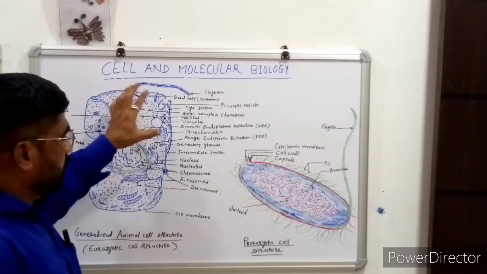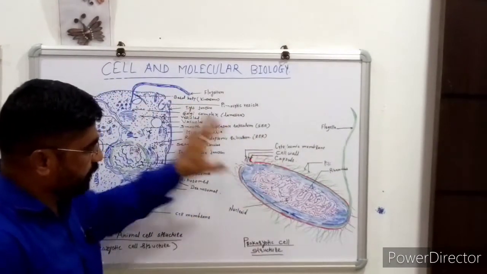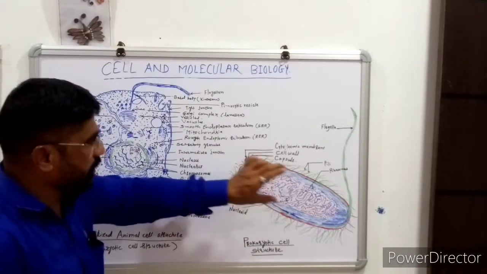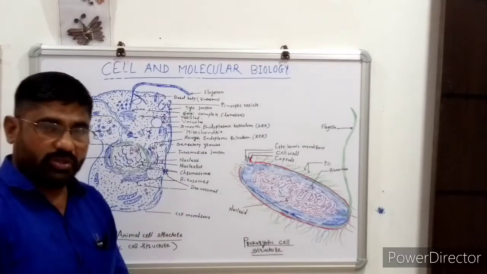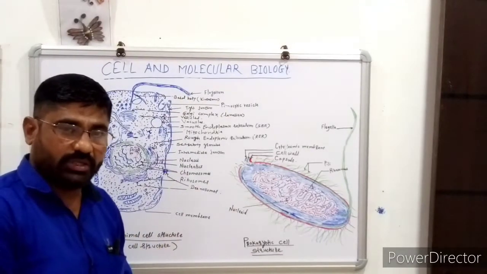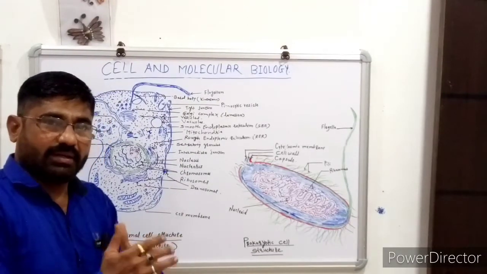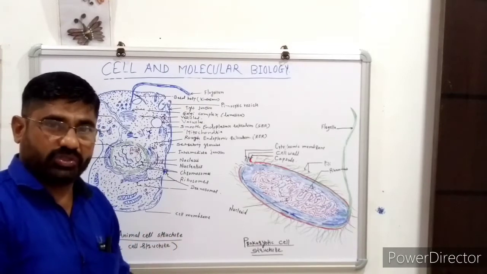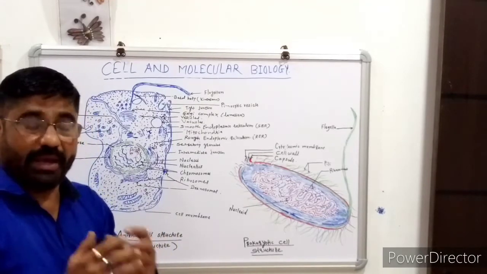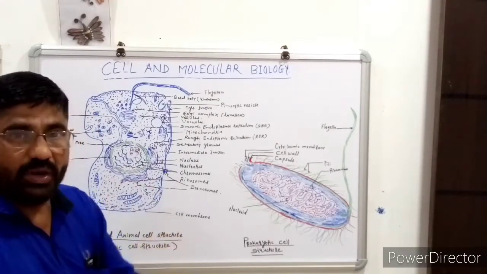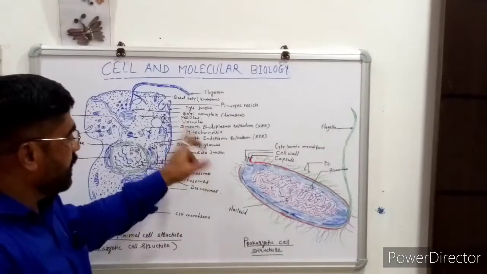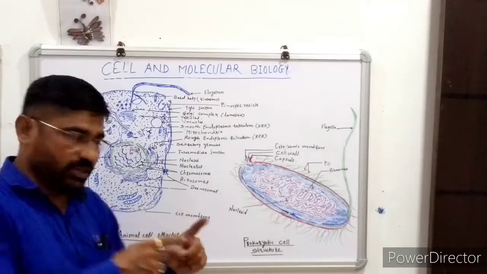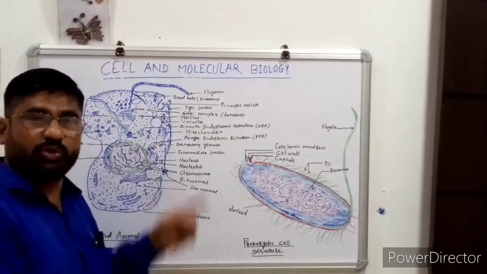So there is a difference between the prokaryotic cell and the eukaryotic cell, as well as the outline of molecular biology, which deals with the study of macromolecules, which are proteins and nucleic acids. As we say, proteins are major building blocks, and they are responsible for all these biochemical reactions in the cells.